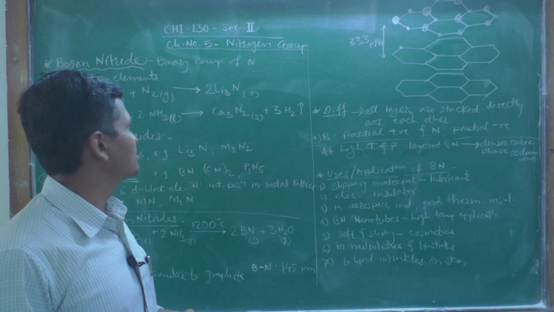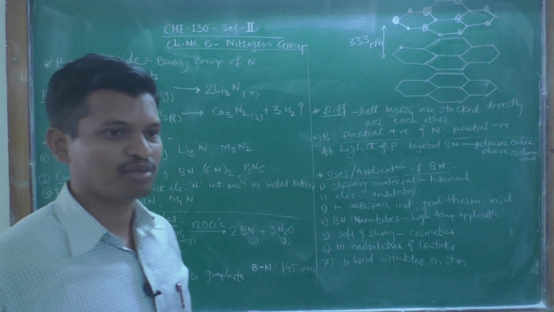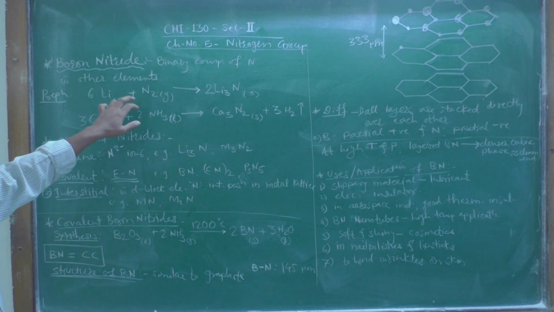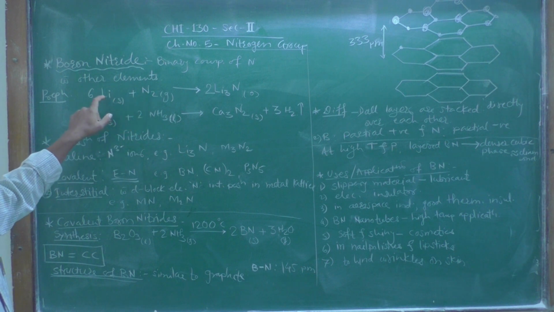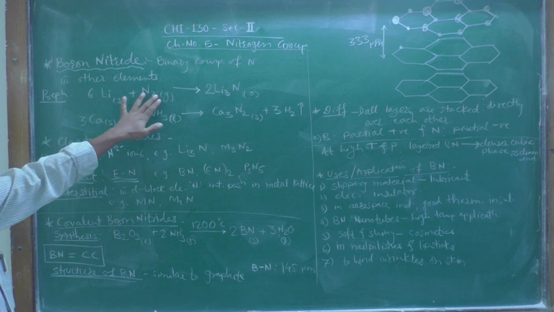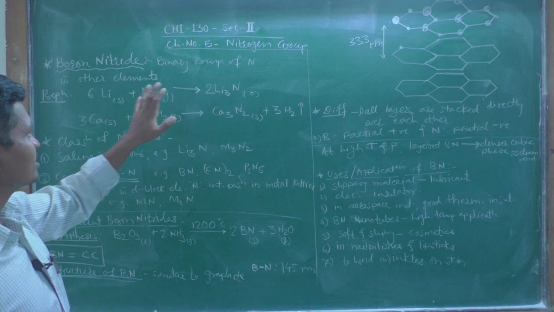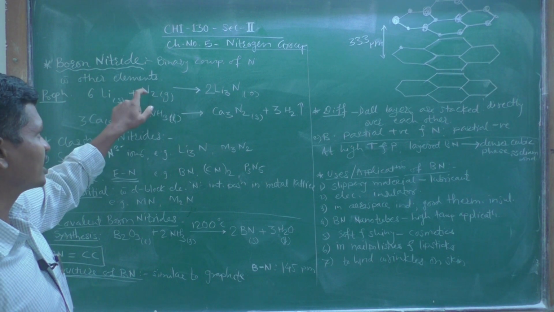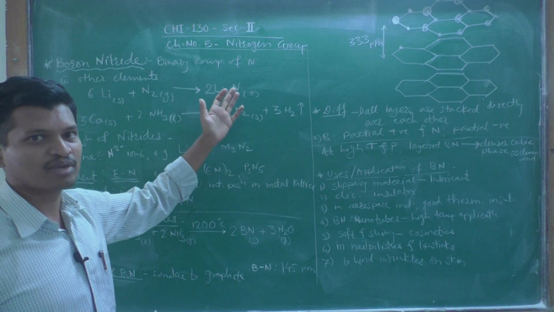Simple nitride compounds can be formed by direct reaction between nitrogen and another element, such as this diatomic nitrogen molecule N2 interacting with lithium. The stoichiometry is given in this reaction. This is the preparation of lithium nitride by a simple reaction between lithium metal and nitrogen gas. Li plus N2 gives Li3N, that is, lithium nitride is formed.